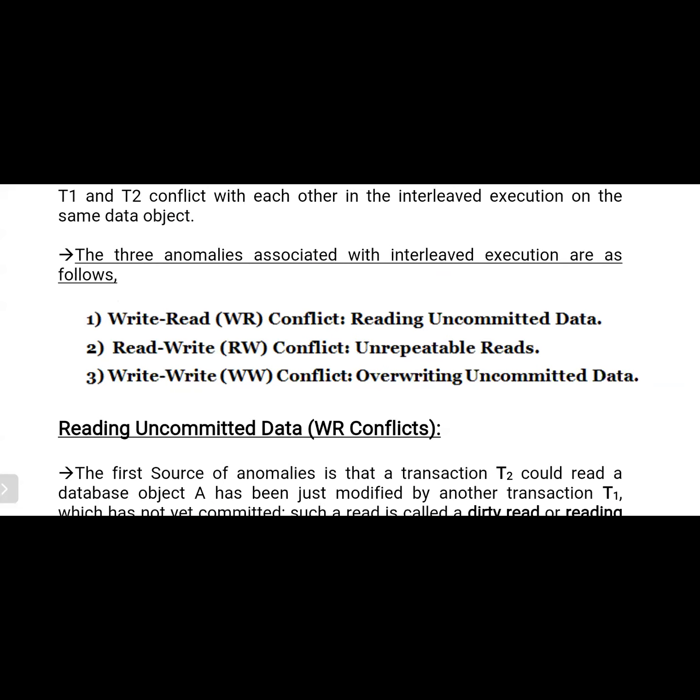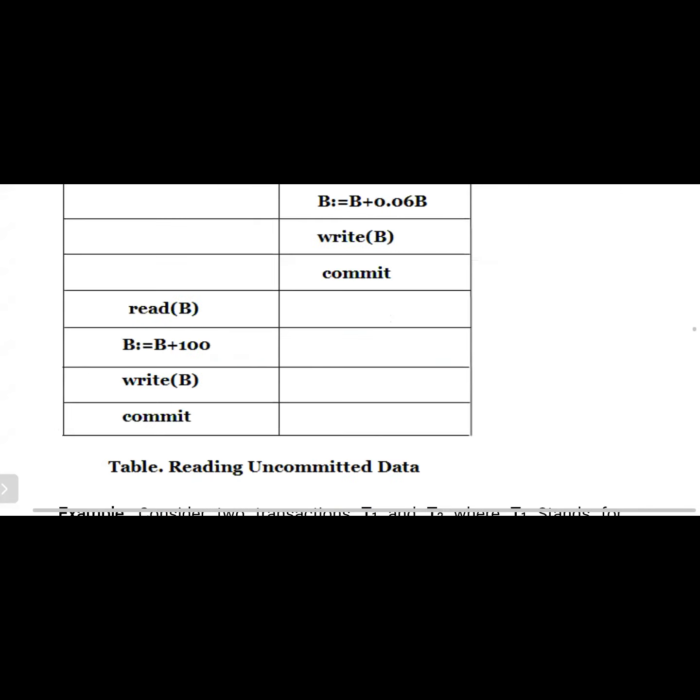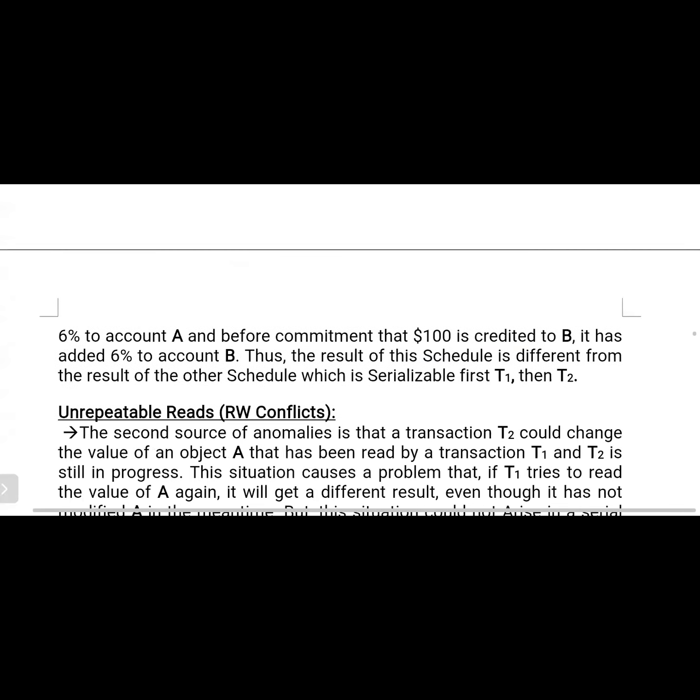If you allow executing the transactions in this manner without performing the commit, then the problem occurs. These three operations are conflicts, which we already discussed in the last class.